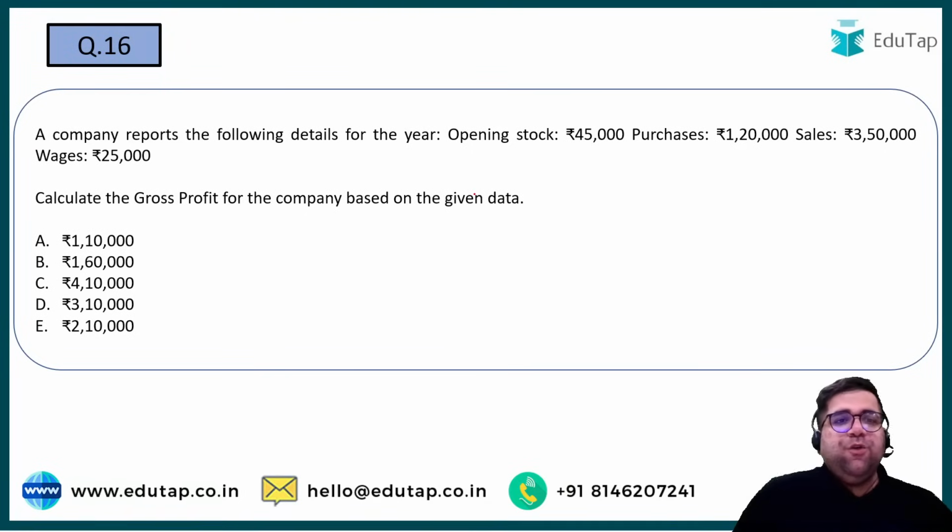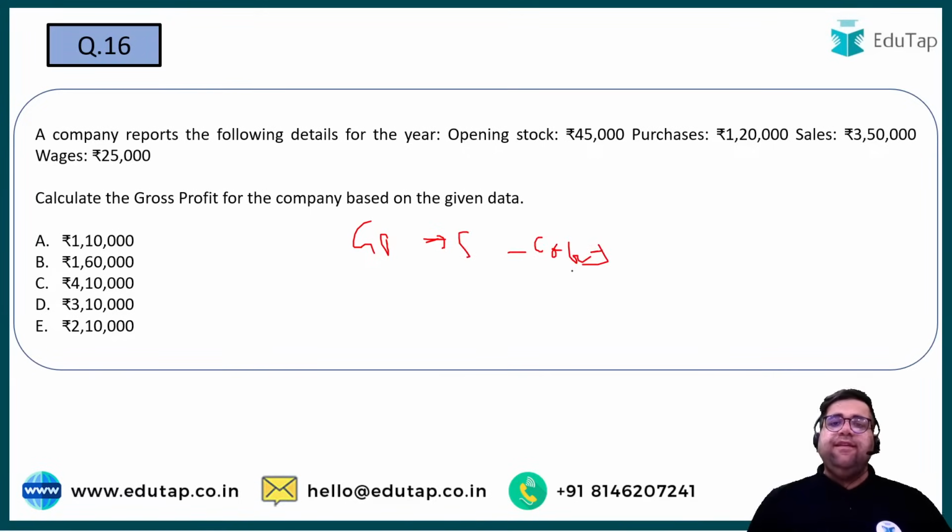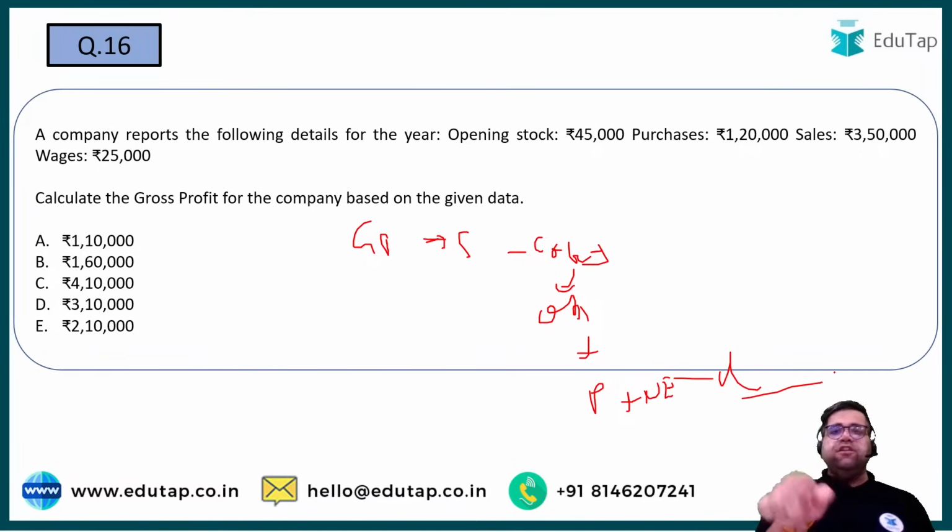Chalo, now let's try to understand gross profit. A company has reported the following details: opening stock of 45, purchases of 120, sales of 350, and wages of 25. Gross profit. Now, gross profit is what? The first level of profit, right? Gross profit is your sales minus your COGS. Right? COGS is cost of goods sold. Cost of goods sold is what? Opening stock plus purchases plus direct expenses minus your closing stock, but closing stock is not given in the question.